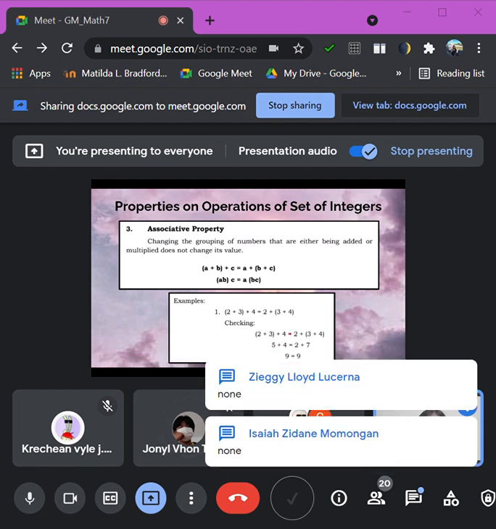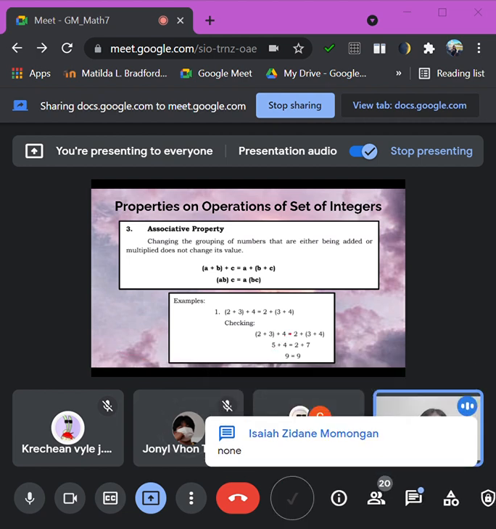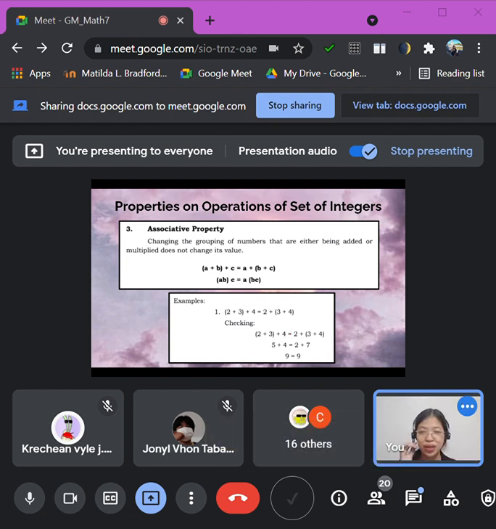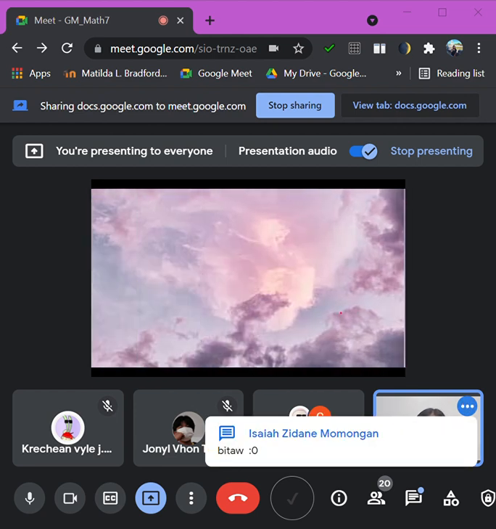Actually, class, nakuha naman ni ninyo kanang na-discuss na ni ninyo when you were in elementary. But at those times, wala lang jud to'y integers. Whole numbers ra inyong gigamit. But this time, ato siyang gi-apply sa integers. Okay? Ka-familiar mo na may associative sa una, na may commutative, na may closure, na may distributive. Those are still the properties that we're going to use in our integers. But this time, naa na tayo'y negative numbers, positive numbers. Okay? So now, let's go to our example.